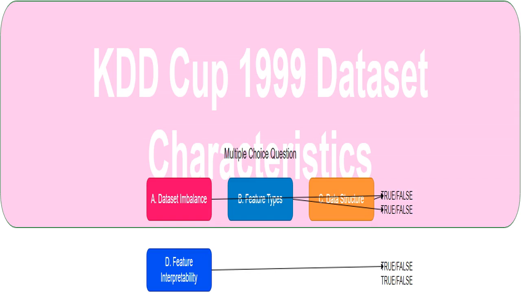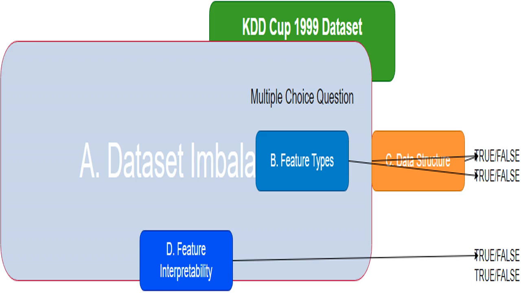I'm focusing on the key features of the kddcup1999 dataset, a popular resource for network intrusion detection. We'll examine its balance, the types of data it contains, how it's structured, and how easy it is to interpret the data. I'm investigating whether the dataset has a class imbalance. This means I'm checking if one category, like normal network activity, has many more examples than others, like various types of attacks. This is a common problem in datasets, and I need to be aware of it for analysis.